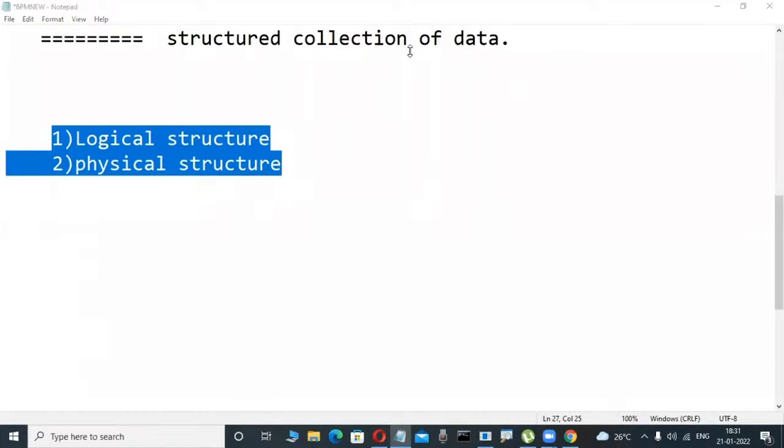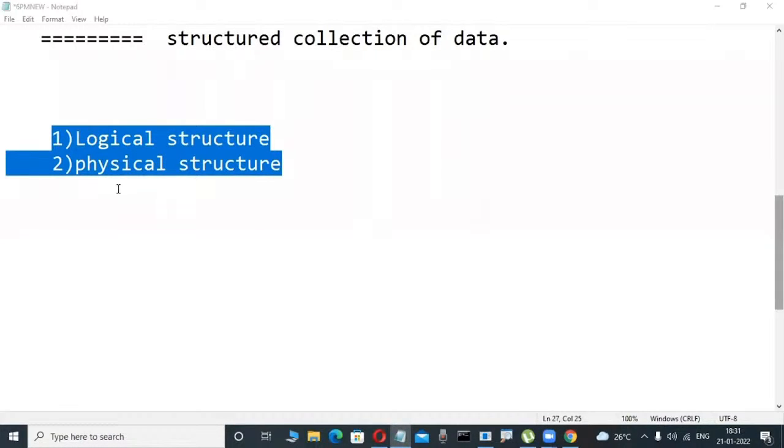What is logical structure? What is physical structure? Anybody? Okay, some fellows are telling me logical structure means logical structure, physical structure means physical structure only. Don't tell it like that. What is logical? What is physical? It's very easy.